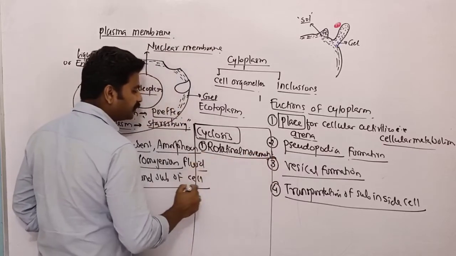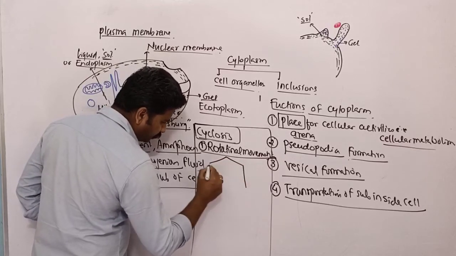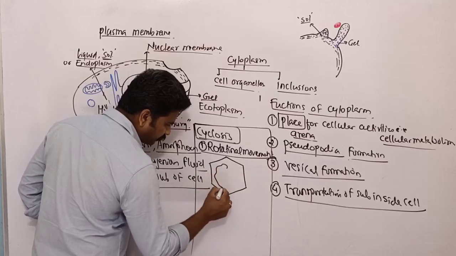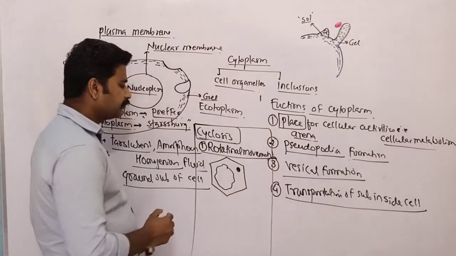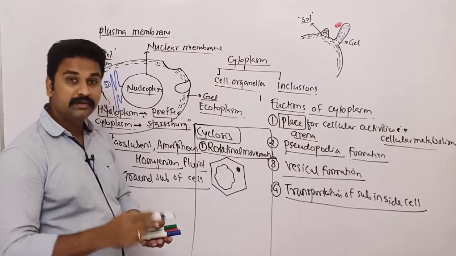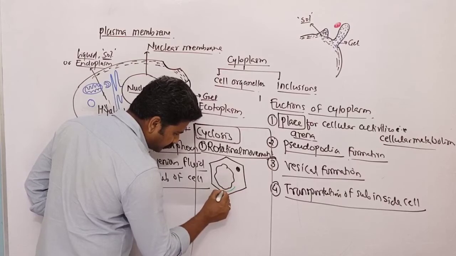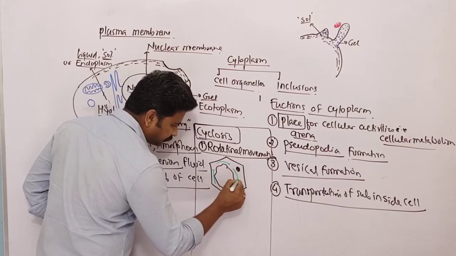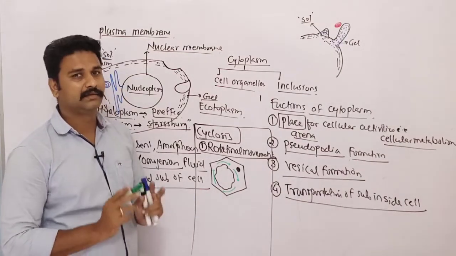This rotational movement will happen in case of plant cell, where due to the presence of large vacuole, this is the vacuole which is present inside the cell, and this is the nucleus. So cytoplasm will move around the vacuole to transport the substances in the cell in a particular direction like this. This rotational movement of cytoplasm is always unidirectional.